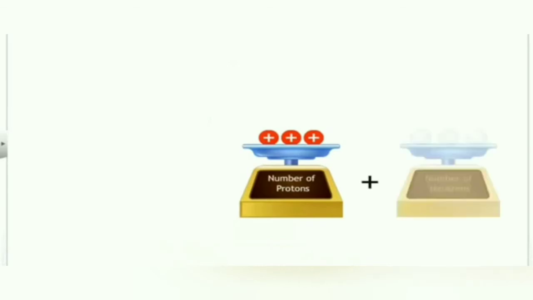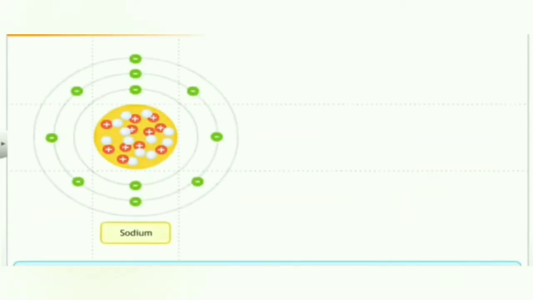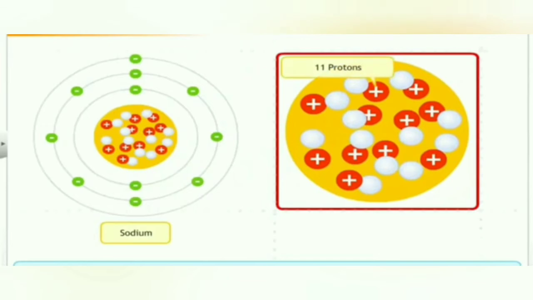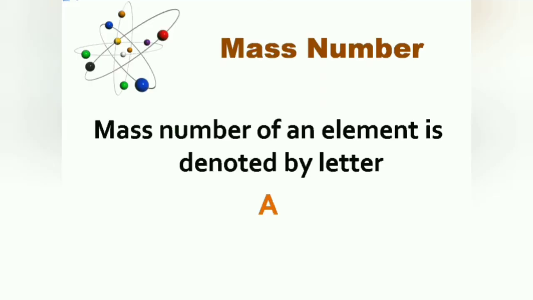The total mass of protons and neutrons inside the nucleus is regarded as the atomic mass of an element. Therefore, atomic mass or mass number can be defined as the total number of protons and neutrons present in one atom of an element. For example, an atom of sodium element contains 11 protons and 12 neutrons. So, the mass number of sodium is 11 plus 12, which is equal to 23. The mass number of an atom is denoted by an alphabet A.